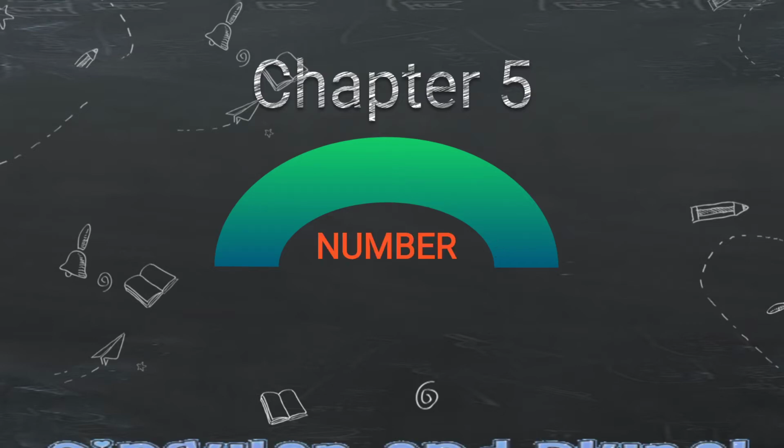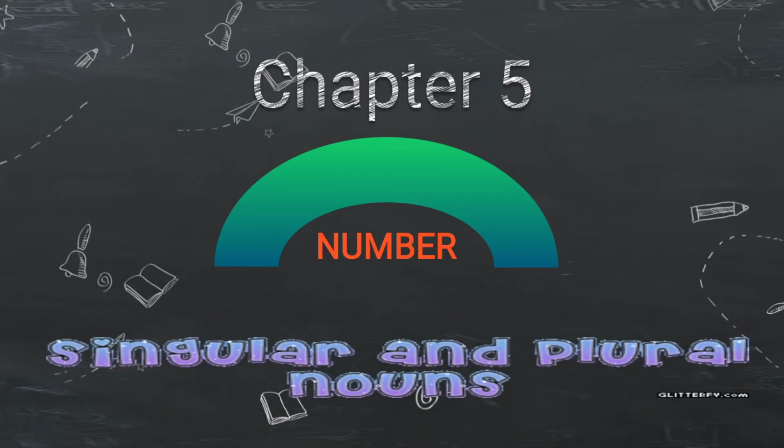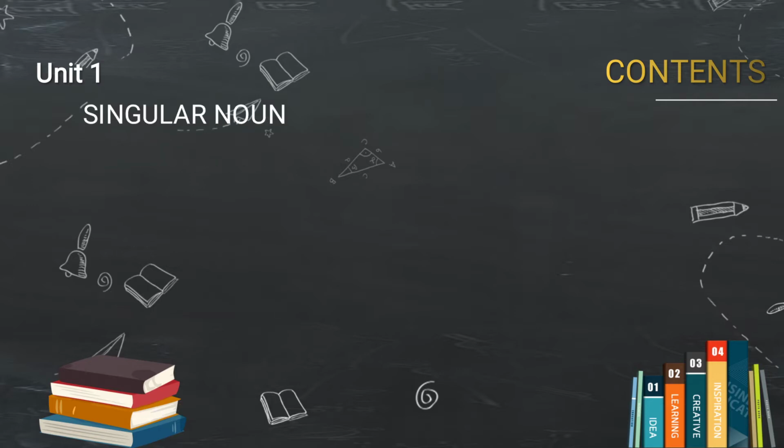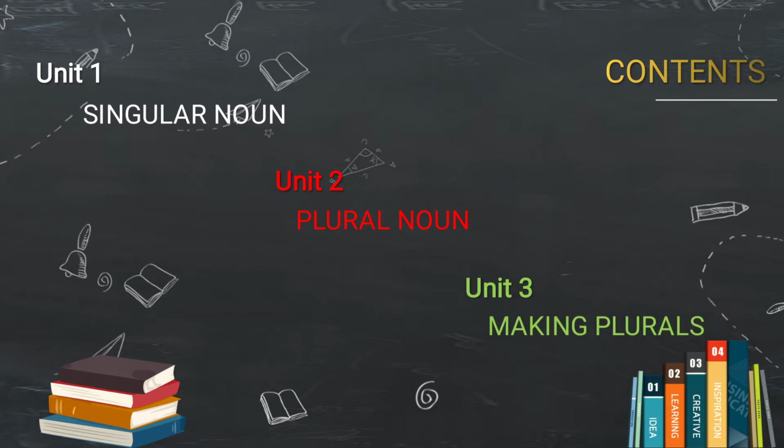Today we will learn about Chapter 5, that is Numbers, in which come singular and plural nouns. The contents of this chapter are: Unit 1 is singular noun, Unit 2 is plural noun, and Unit 3 is making plural nouns, where we will learn various rules for how to make singular nouns into plural nouns.